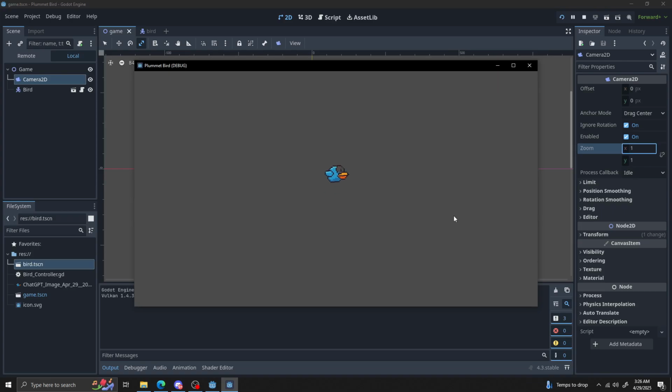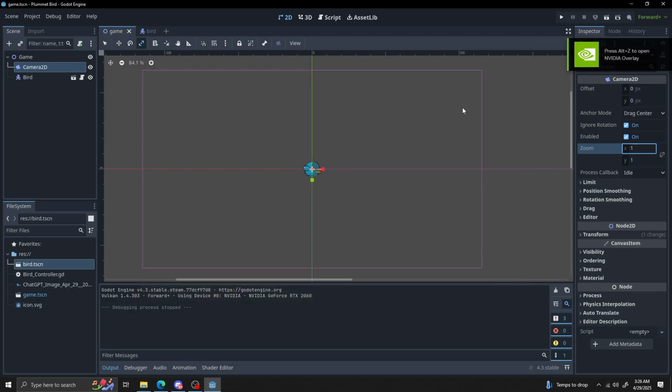With the bird image and the code, we now have a somewhat functional Flappy Bird. All we're missing now is a scrolling background, pipes, a death screen, and a menu.